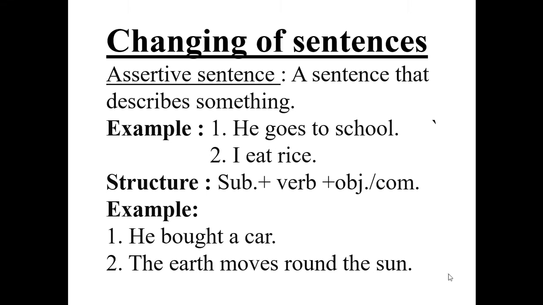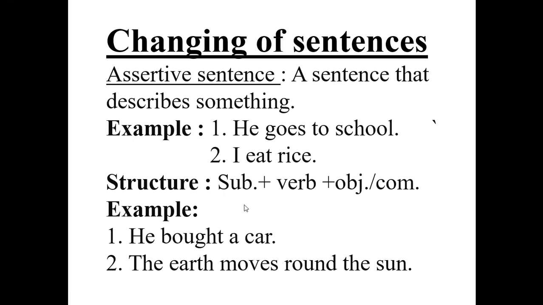Look at the example. He goes to school, and I eat rice. He goes to school, it's a description. I eat rice, it's also a description. So these two sentences are assertive sentences. Look at the structure of assertive sentence.